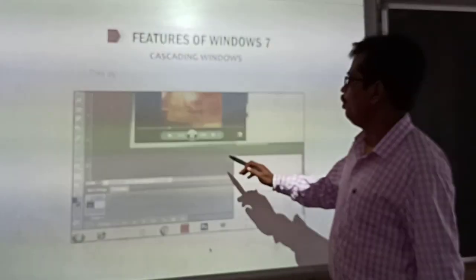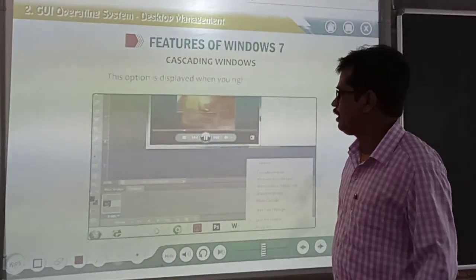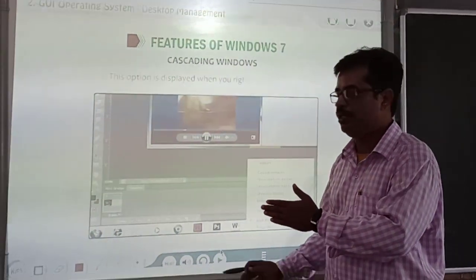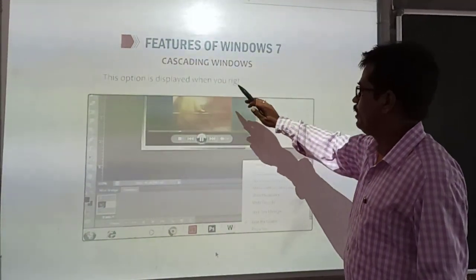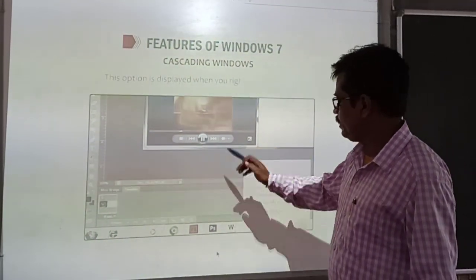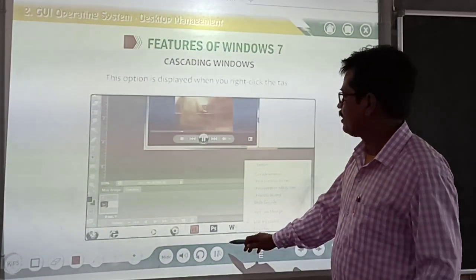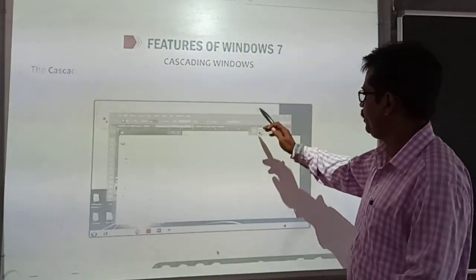Now cascading windows. From here we are starting the second session of our tutorial video, that is cascading windows. What is a cascading window? The cascading option is displayed when you right click.